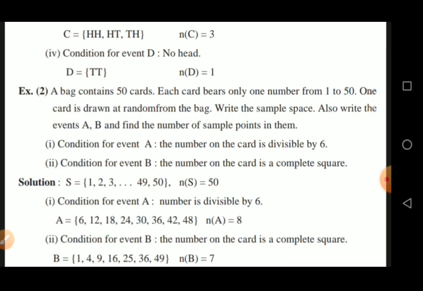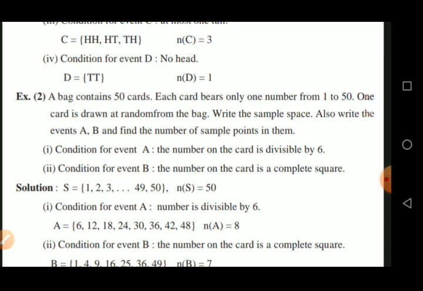After that, write down the sample space. Write down all sample points of the sample space. S is equal to, each card bears only one number from 1 to 50. That's why write down all the numbers in the curly bracket: 1, 2, 3, 4, and so on, 49, 50, and close the curly bracket. Number of S is equal to 50.